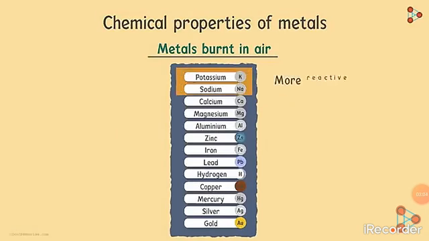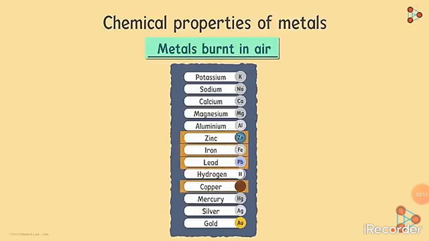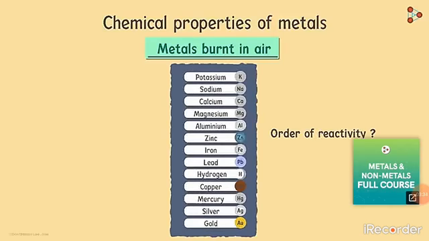Sodium and potassium are more reactive, whereas magnesium is relatively less reactive. But wait, burning in oxygen doesn't really help us to decide about the reactivity of zinc, iron, lead or copper. All we know about these four is that they form a thin layer of oxide around the metals. So just this category of burning metals in air isn't enough for us to judge the order of reactivity of these metals. We can see a few more reactions to judge the order of reactivity.